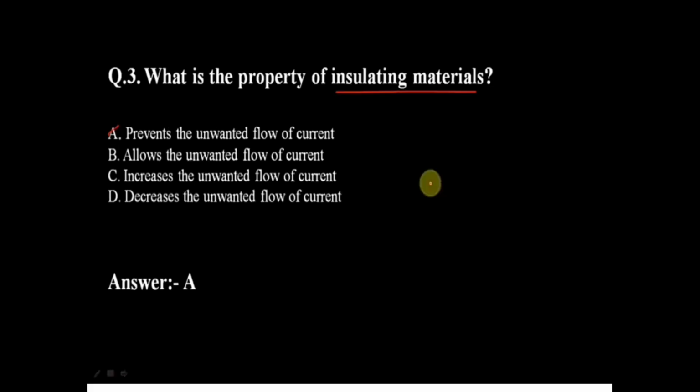Next question is: what is the property of insulating material? Options are: A, prevents the unwanted flow of current; B, allows the unwanted flow of current; C, increases the unwanted flow of current; and D, increases the unwanted flow of current. The answer is option A, prevents the unwanted flow of current.